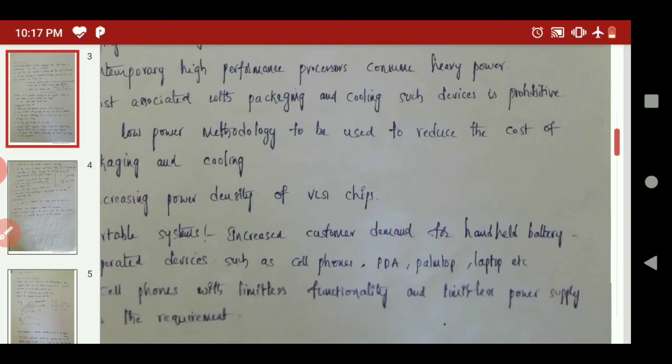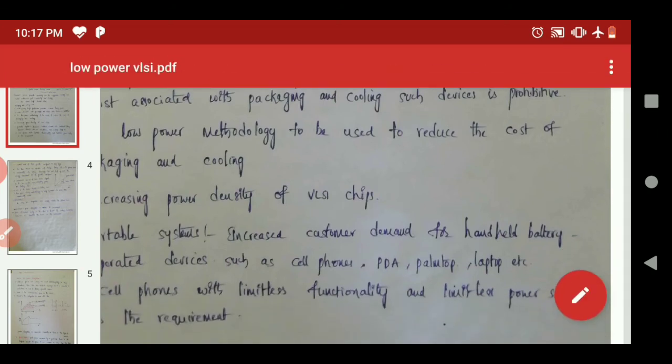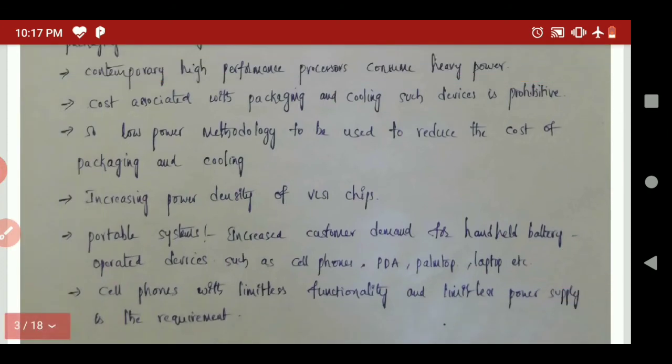One more important thing in case of low power is that low power VLSI concerns most of the portable devices like mobiles, laptops, and pumps. These are all operated with battery technology. Nowadays each and every person operates the mobile very frequently throughout the complete day.